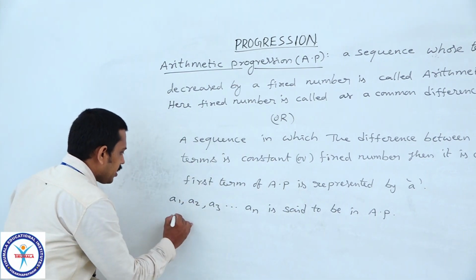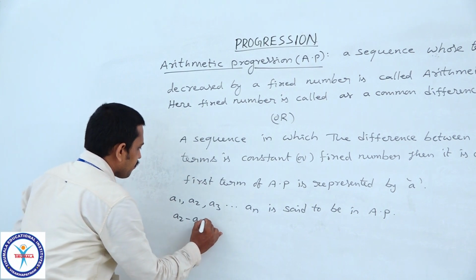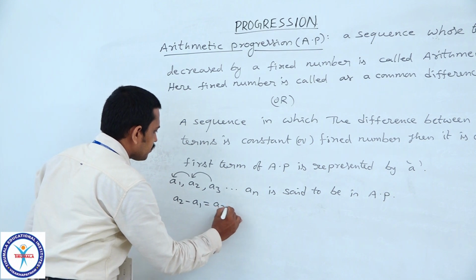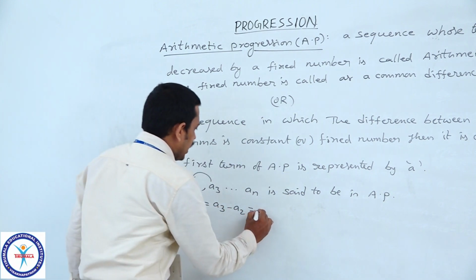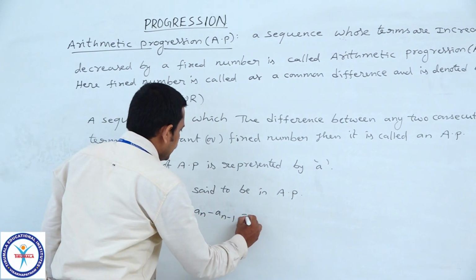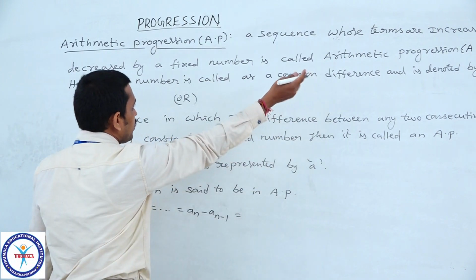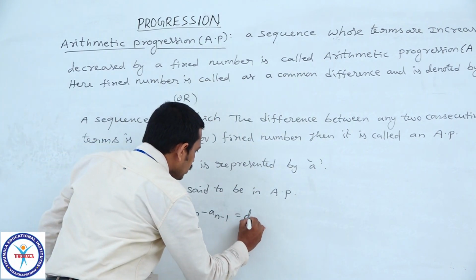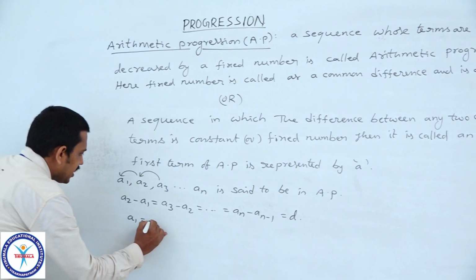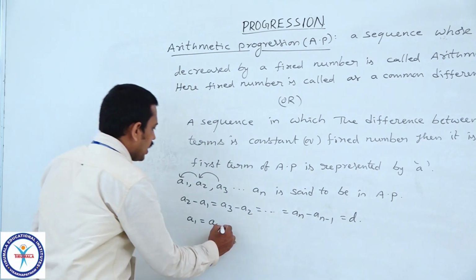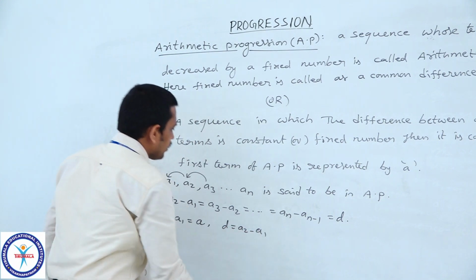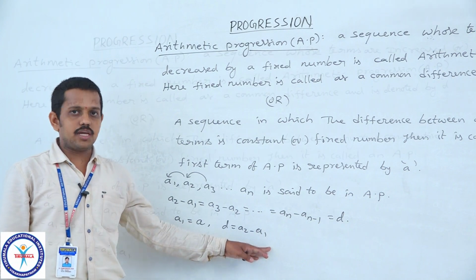So, therefore, a2 minus a1 is equal to a3 minus a2 and so on, is equal to an minus a(n minus 1), is equal to a fixed number. Here the fixed number is called the common difference d. The first term a1 is in general denoted by small a, and the common difference d is equal to a2 minus a1, the difference between the second term and the first term.